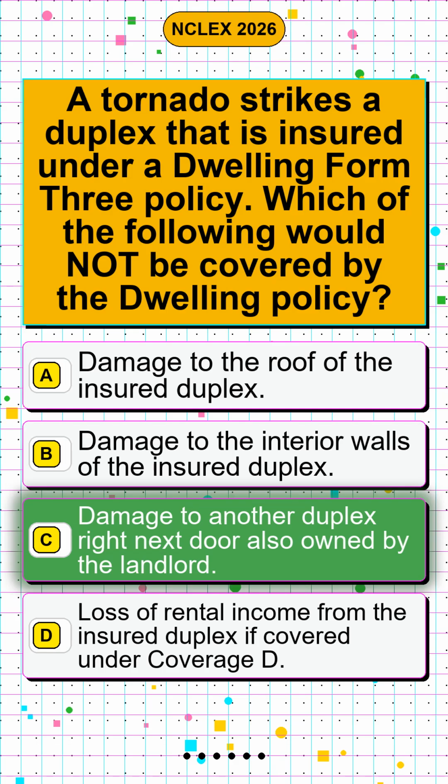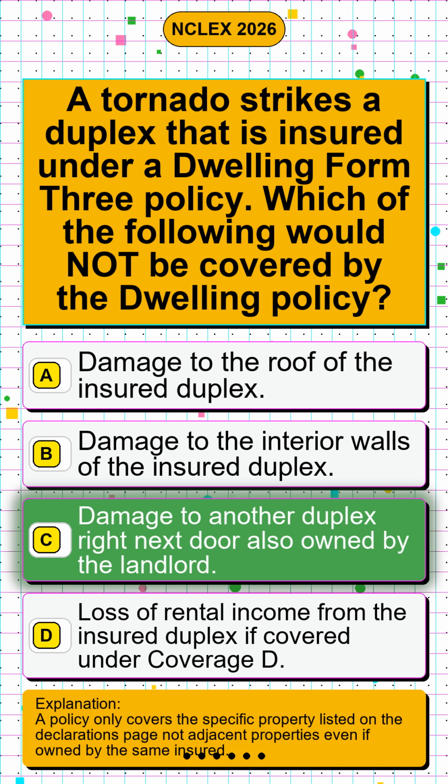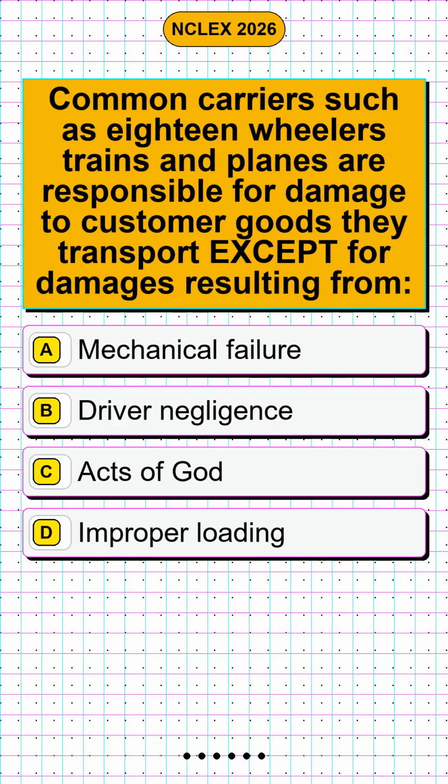The correct answer is option C. Damage to another duplex right next door also owned by the landlord. A policy only covers the specific property listed on the declarations page, not adjacent properties even if owned by the same insured.